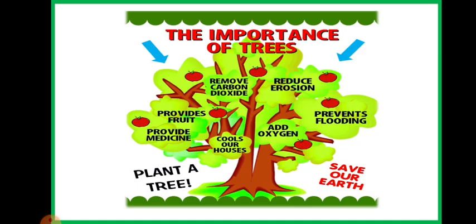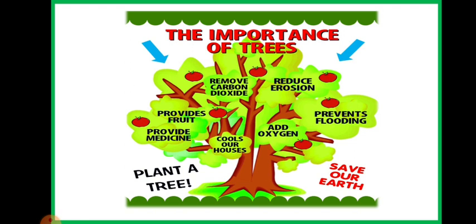Take the example of a tree only. The importance of a tree: from trees we are getting paper, it is manufactured with the help of trees. From trees we are getting oxygen. A tree consumes carbon dioxide. A tree reduces the erosion of the soil. The roots of the tree bind the soil, and it also prevents flooding. It also provides medicines, fruits, and lots of things. Now if many trees are being cut down, it will impact the environment negatively. This is only one example.